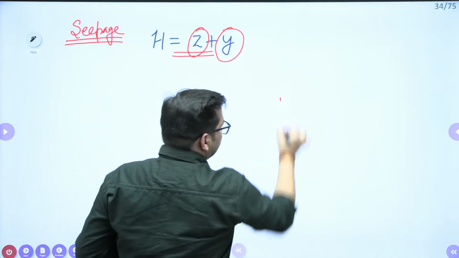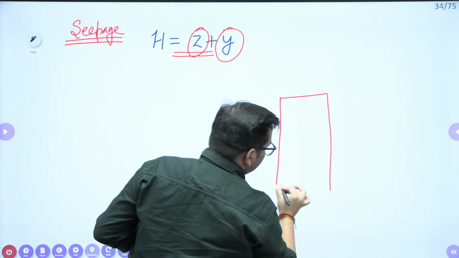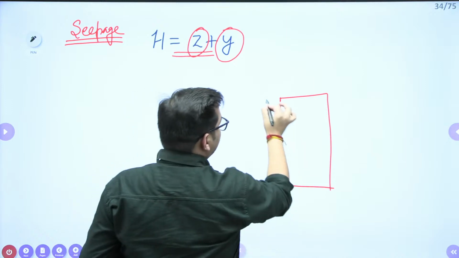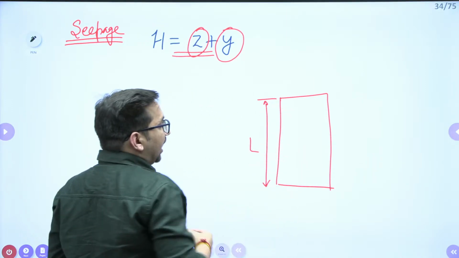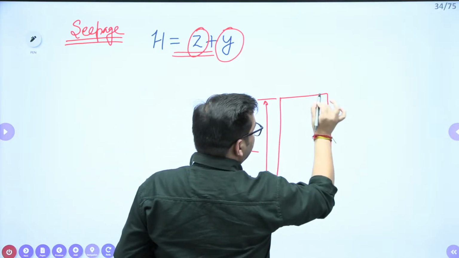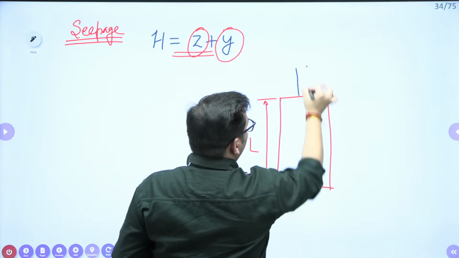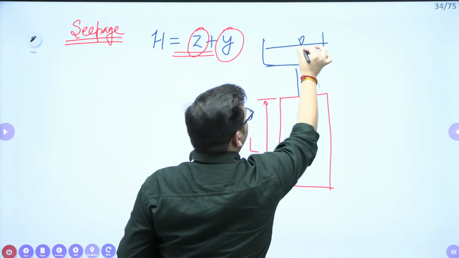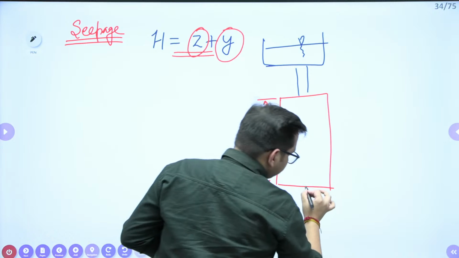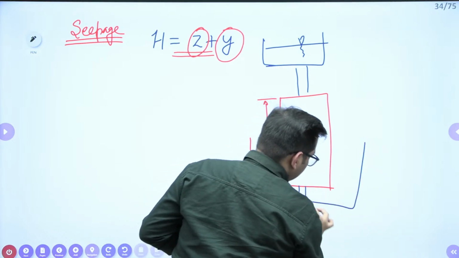Let's suppose there is a soil sample having a length L. Clear? I need to find out. I'll show you the water levels also so that it will be clear. Let's suppose this is the water level here, and here the water level is this.